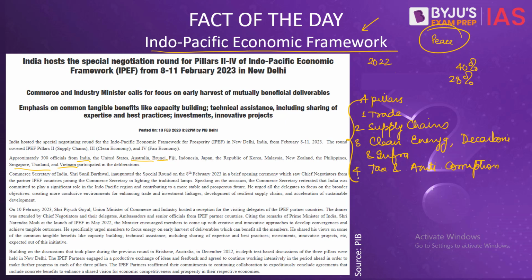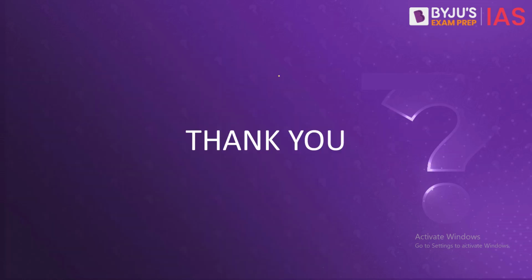The topics of discussion are not just focused on economy but also on sustainability of the economies. Now, recently, India hosted the special negotiation for pillars 2, 3, and 4 of this framework between 8 to 11 February in New Delhi. So that is all about the Indo-Pacific Economic Framework, and with that we come to an end to our daily quiz.